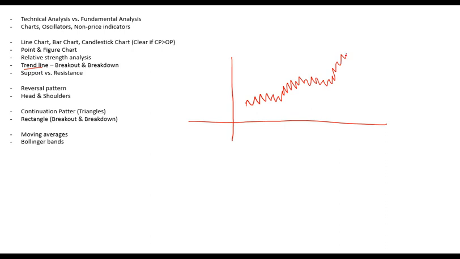Okay, moving on, trend line. So what is a trend line? Let's say there is an uptrend, the stock is moving like this. This is a line chart. If I draw a straight line over it to show this trend, that line is known as a trend line. The assumption is that if the stock price is above this trend line, it will fall. If it is below this trend line, it will increase.